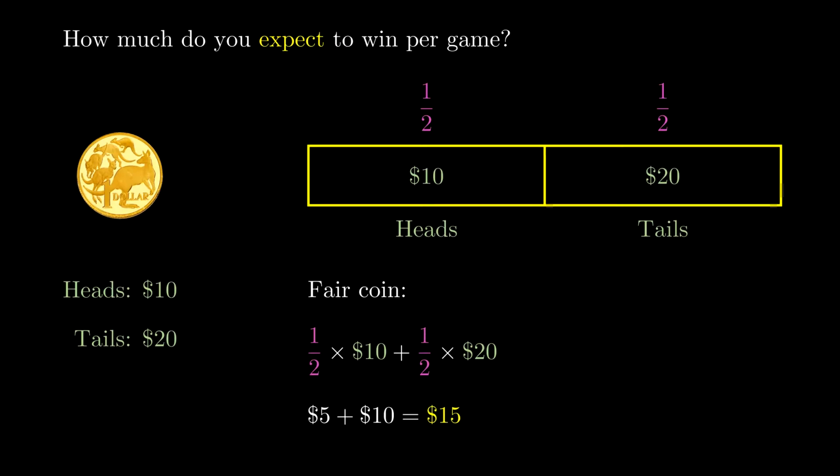Okay, the interpretation is more this way. It's as if, say, you play 1,000 games, then you can expect to earn close to $15,000. The more you play, the more accurate this expectation would get. So if you played 1 billion games, you'd really expect to be very, very close to earning $15 billion, so $15 per game. And this idea has a super technical name in the world of statistics.